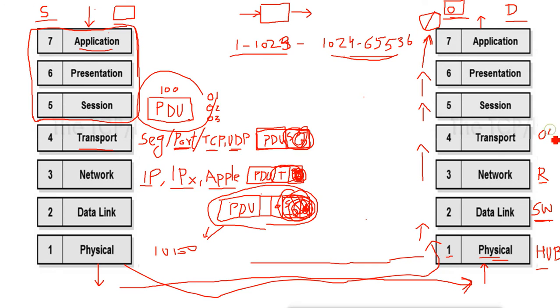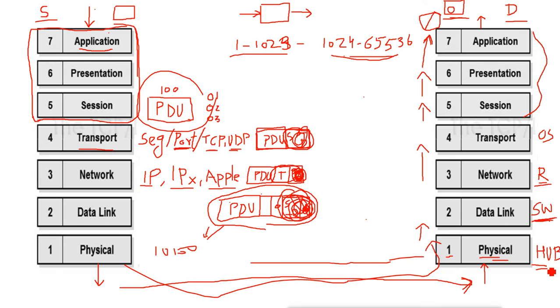The upper three layers' job is done by the application and operating system. So if anything is wrong with the network layer, we can troubleshoot on the router. If any problem comes on the data link layer, we can work on switches and bridges. If you see the problem on the physical layer, we can work on the hubs.